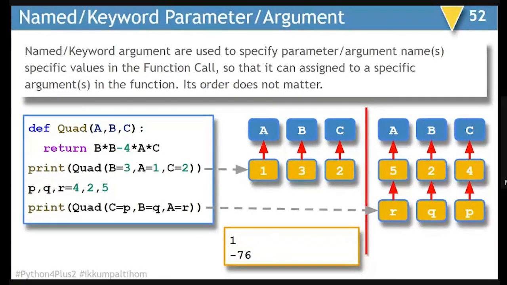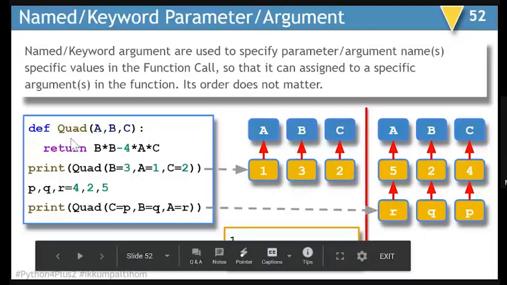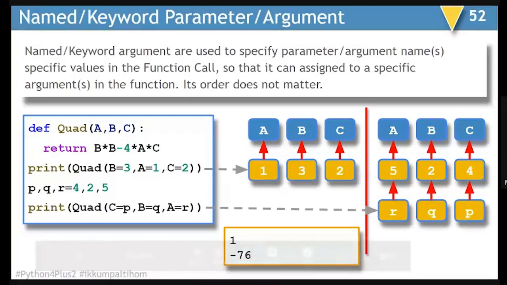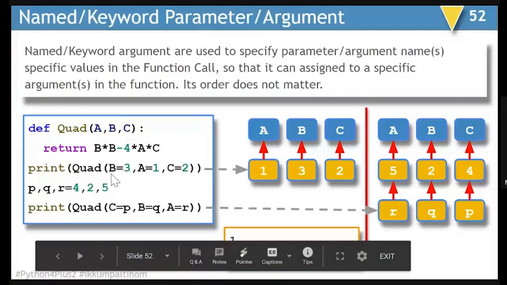Like in this particular case, we have written this particular function for calculating the value of D in quadratic equation, which is requiring values of A, B, and C. Think about if we are writing quad B is equal to 3, A is equal to 1, and C is equal to 2.